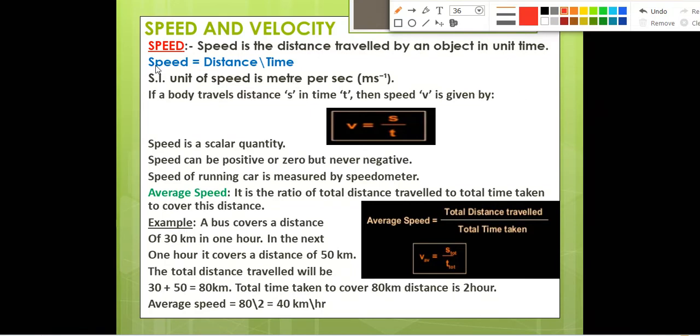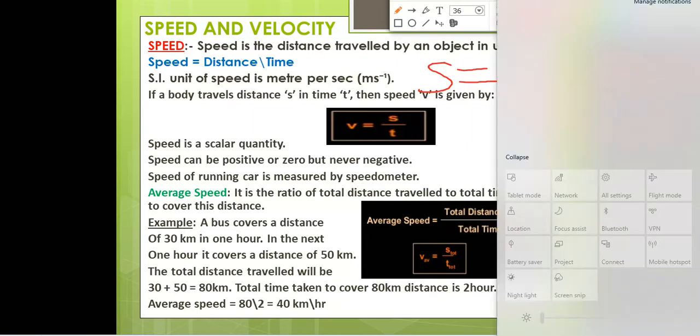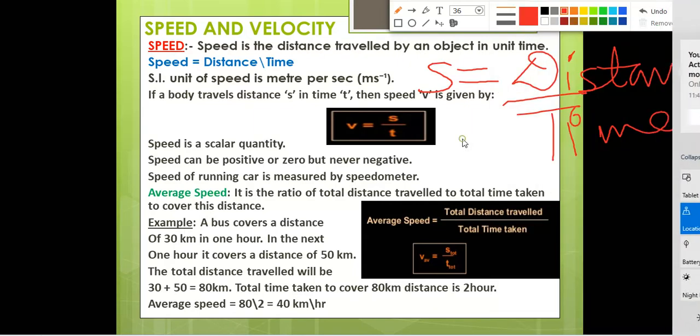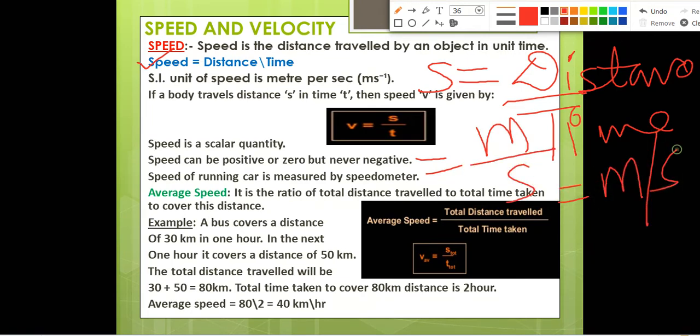So what is the formula of speed? Speed is equal to distance by time. You can write like this: speed is equal to distance divided by time. Okay, distance traveled by an object in unit time. Distance by time. From the formula you can write the definition. Right, so speed is the distance traveled by an object in unit time. Speed is equal to distance by time, and the SI unit of speed is meter per second, because the SI unit of distance is meter and the SI unit of time is second. So we can write meter per second. SI unit of speed is meter per second.